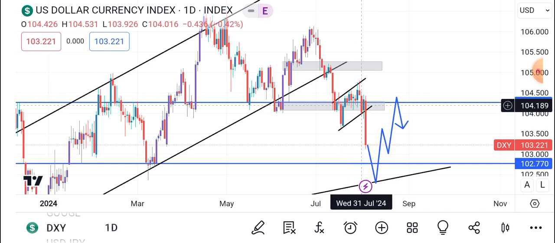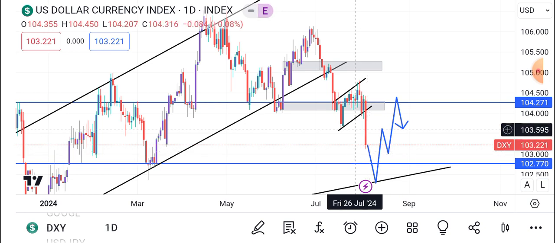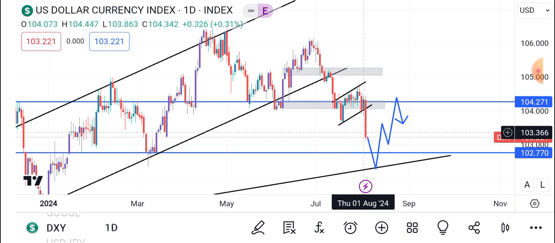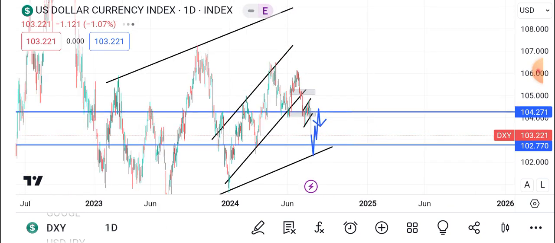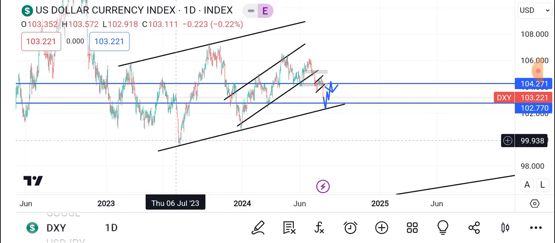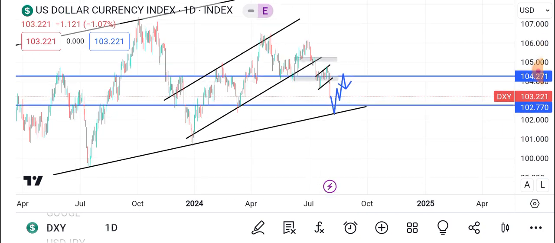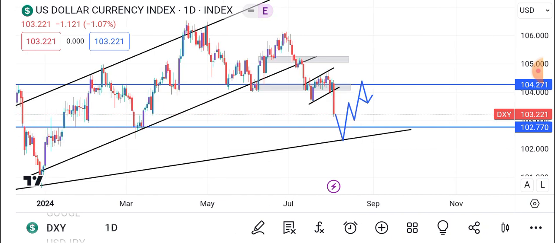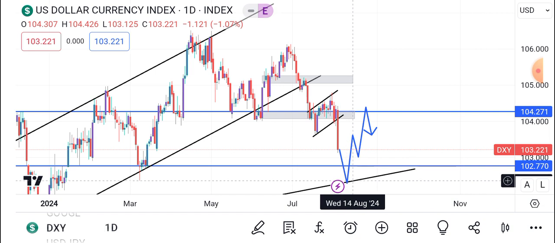This big, long candlestick here was the NFP candlestick breaking out of this low, so we currently have a low. What I'm anticipating, guys, is, let me zoom out, if you can take a look, we have a first touch here and a second touch. Currently, we are going to get a third touch, so hence why I'm looking for the third touch.